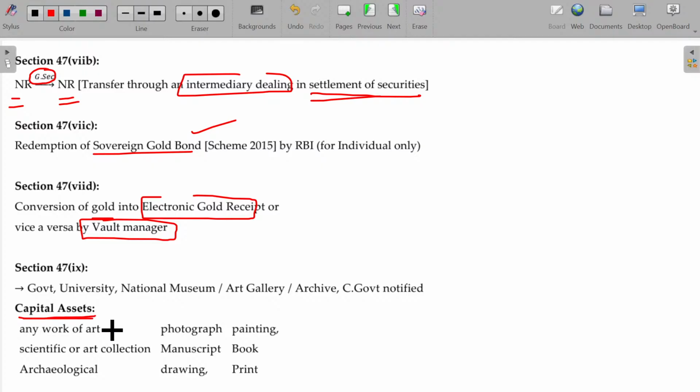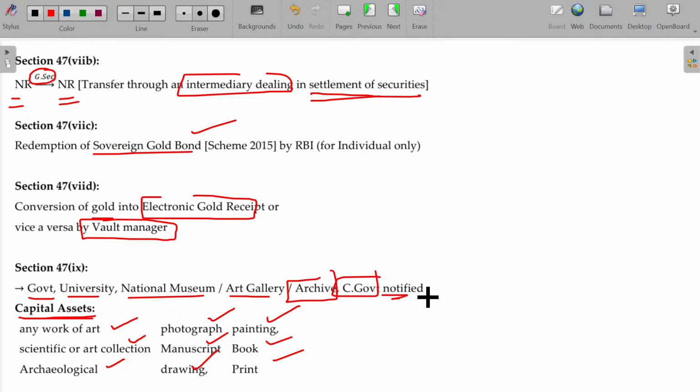Any capital assets like any work of art collections, archaeologically important items, photographs, manuscripts, such as Mahatma Gandhi's manuscript and drawings, whatever it may be, those archaeologically important. If you are donating all these things to the government, a university, national museum, art gallery, archive, or any other entity notified by the central government, those will not be considered as transfer. Capital gains will not be attracted.